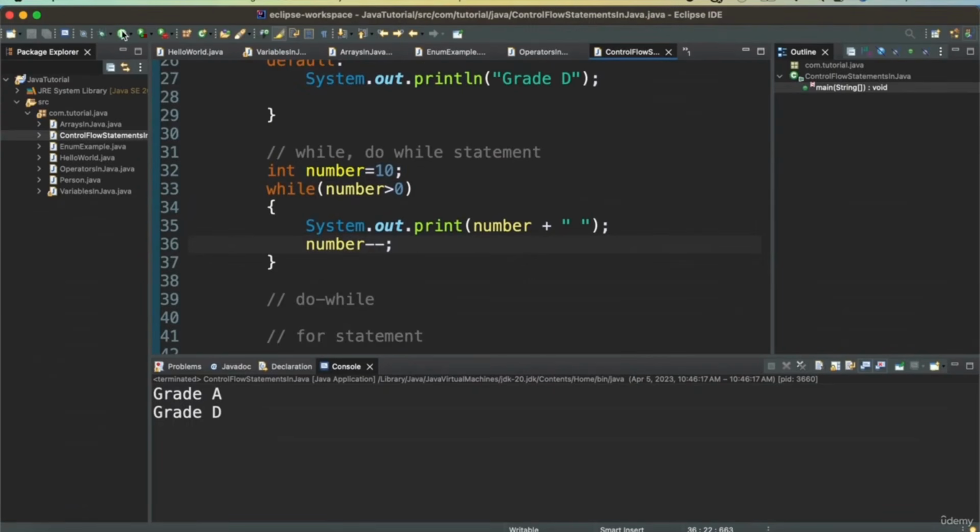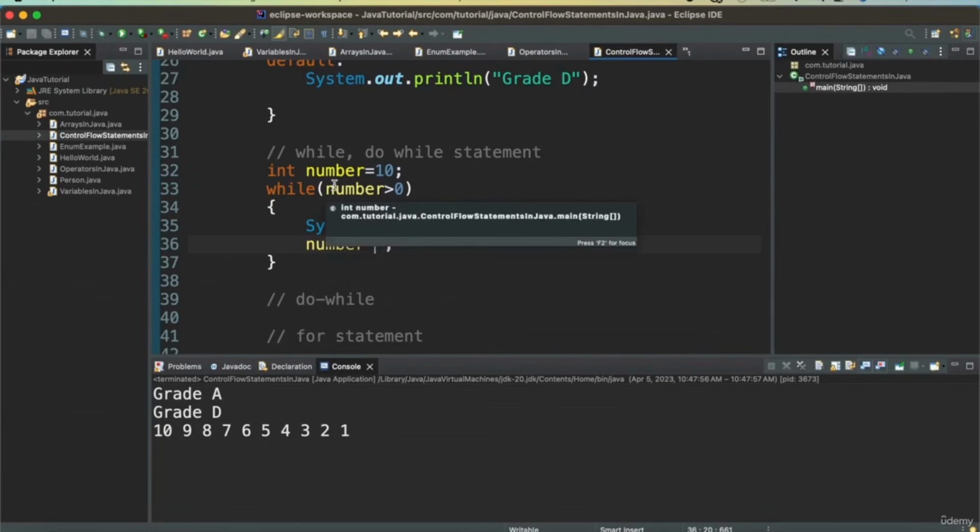And then when I print this, I have all the numbers printed starting from 10. Then it will print a number. It will decrement the number. It will again go back, check the condition. Now the value is 9. It is still greater than 0. It will go and print the number. It will decrement the number and then go.